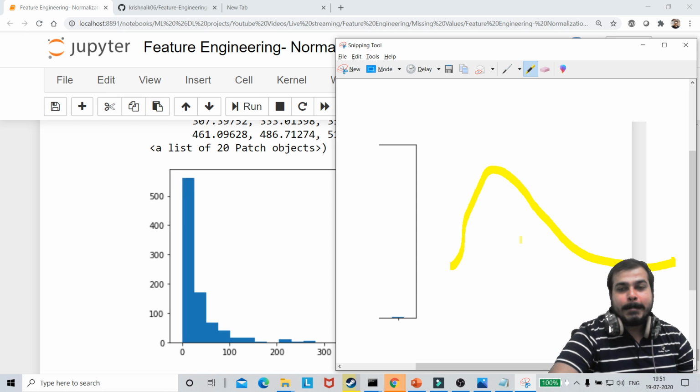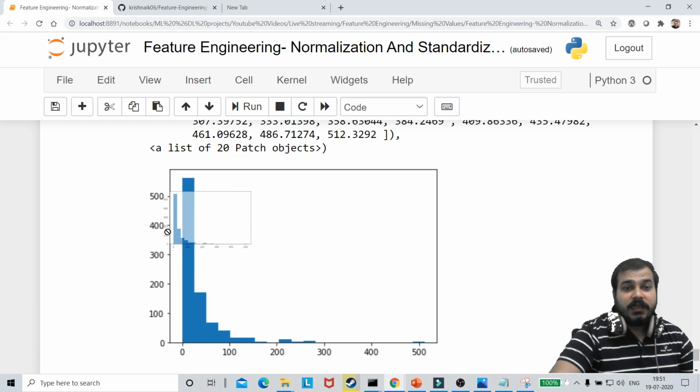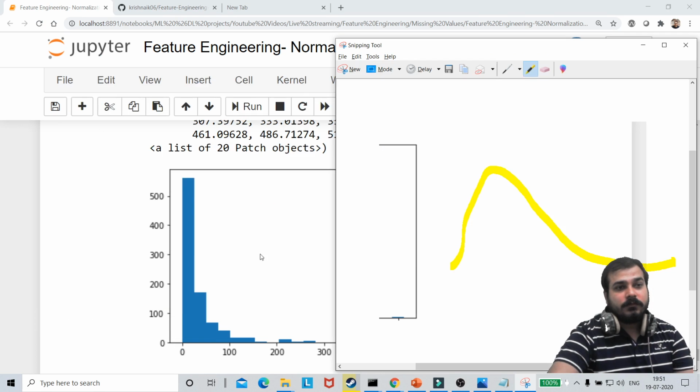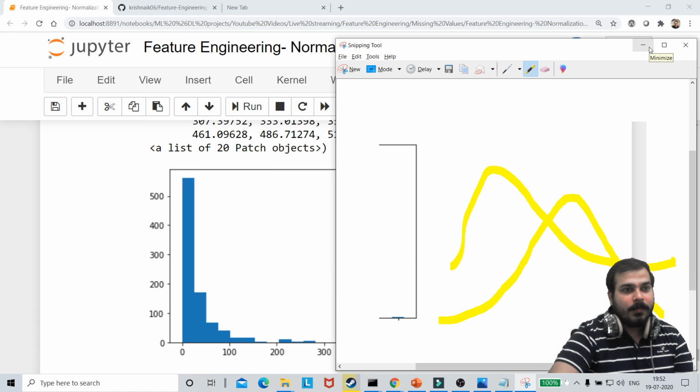Yes, you are saying right. This kind of value is basically right skewed, guys. Left skewed basically means you can do something like this. Yes, you are right. Sorry, I just got confused. Yeah, right skewed, absolutely right.